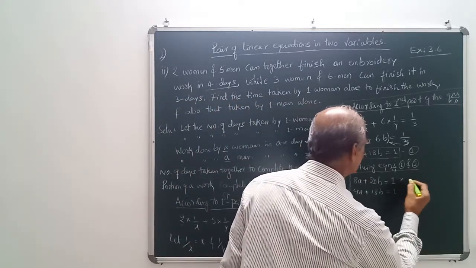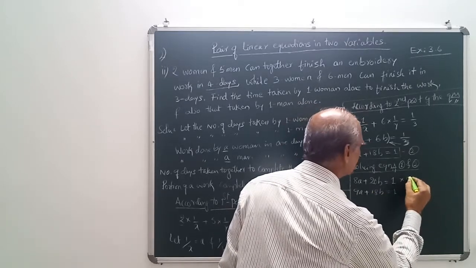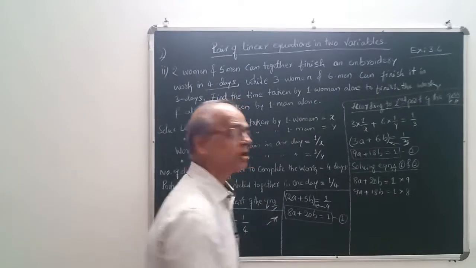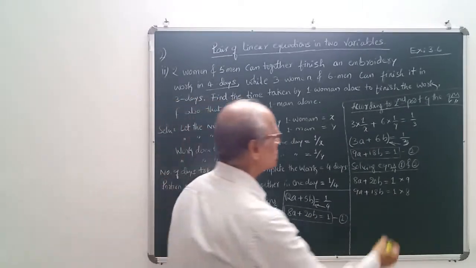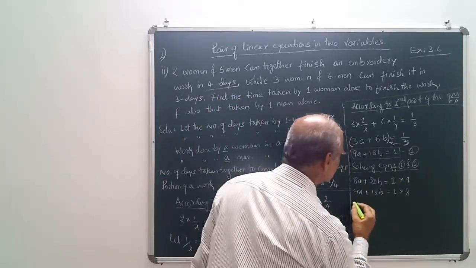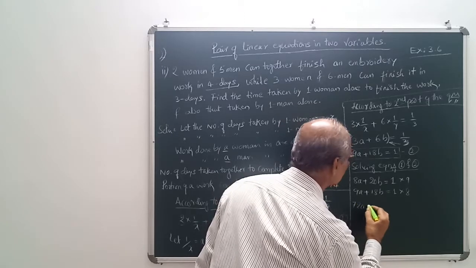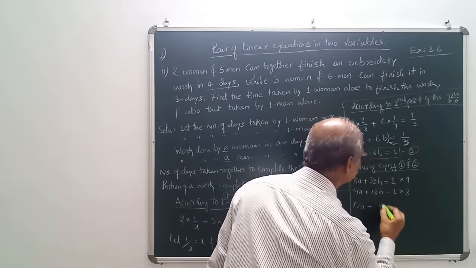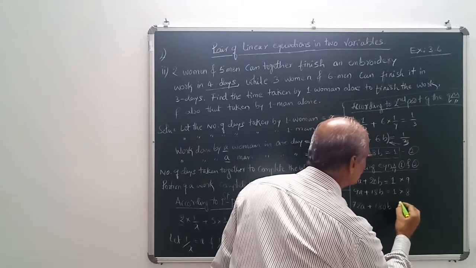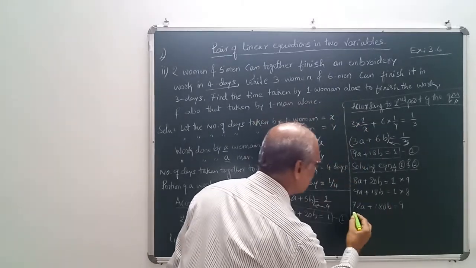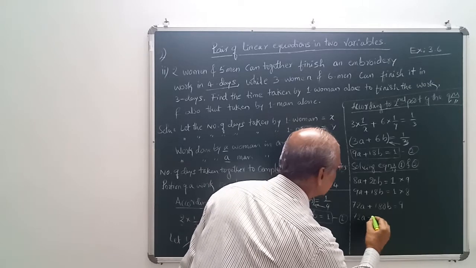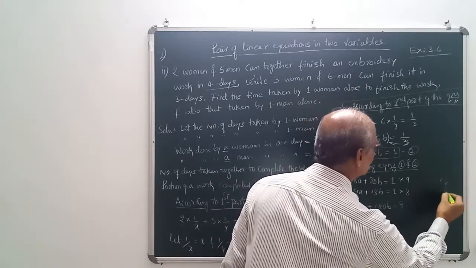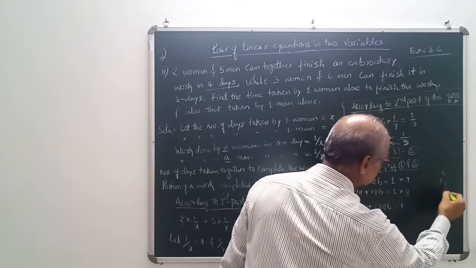That means here multiply the first equation by 9, and the second by 8, because I want to cancel or eliminate a. Okay, fine. See here, 9 into 8a is 72a plus 9 into 20 means 180b is equal to 9. 8 nines are again 72a plus 8 into 18 is 144b is equal to 8.